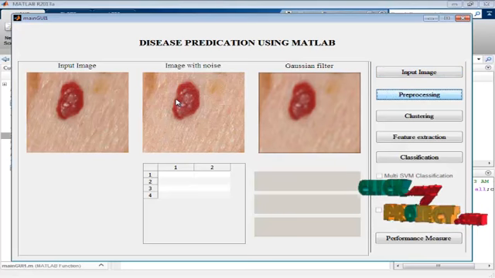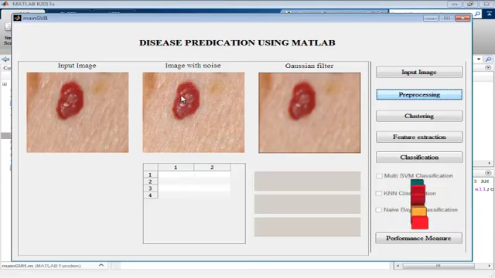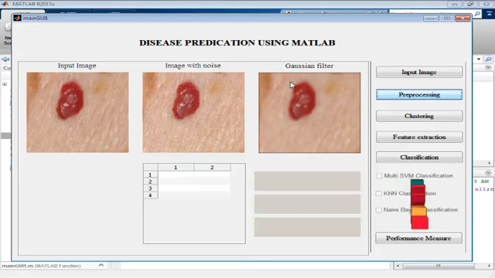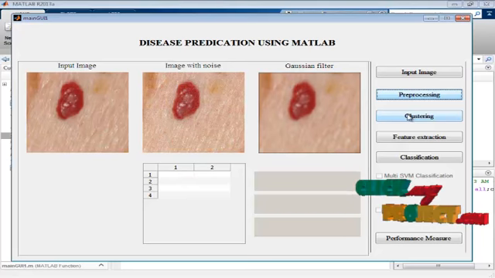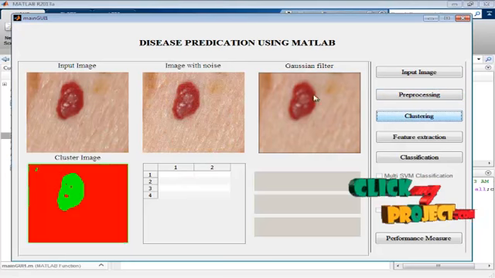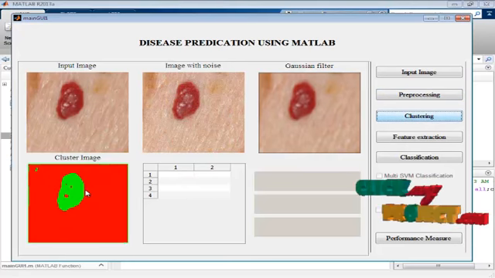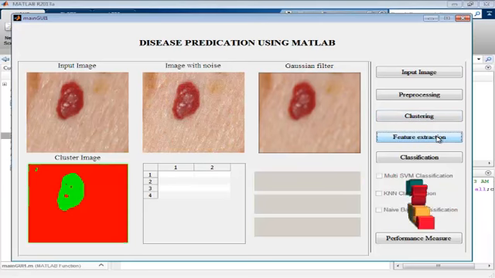Here we are applying the Gaussian filter. The first image is the resized image and the second one is the noise-removed image. The Gaussian filter is used to remove unwanted pixels in an image. Next is clustering. The affected portion and unaffected portion are clustered here. Clustering is nothing but grouping. Then next is feature extraction.